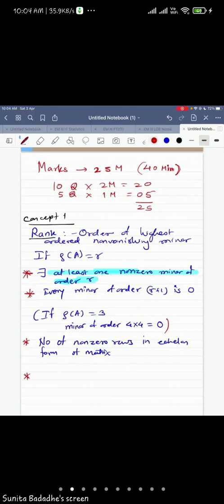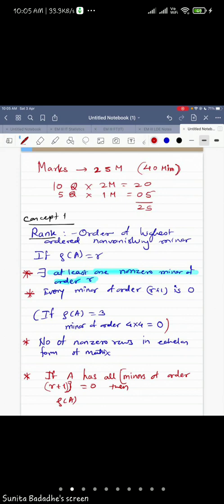Now, my question is, if A has all minors of order r plus 1 equal to 0, okay, all minors of order r plus 1 equal to 0, then what can you say about rank of A?